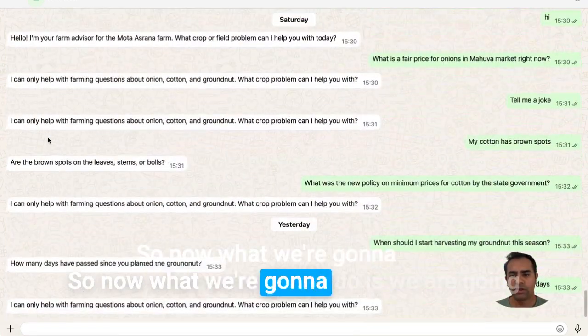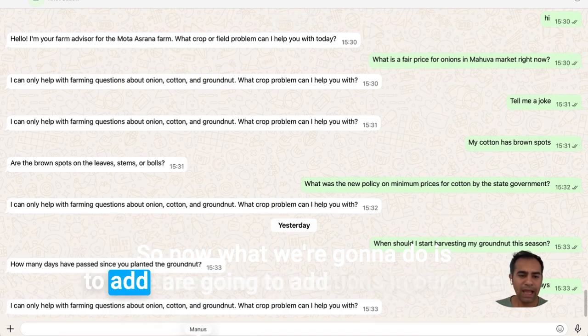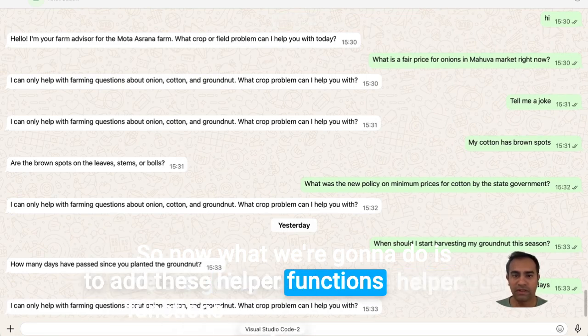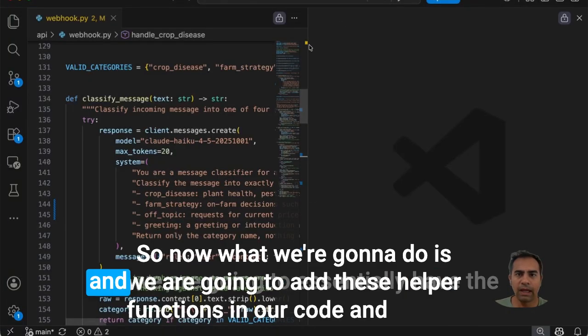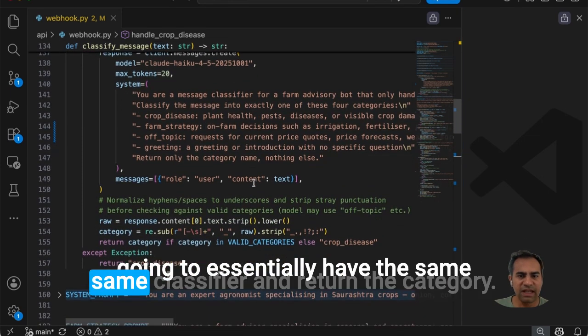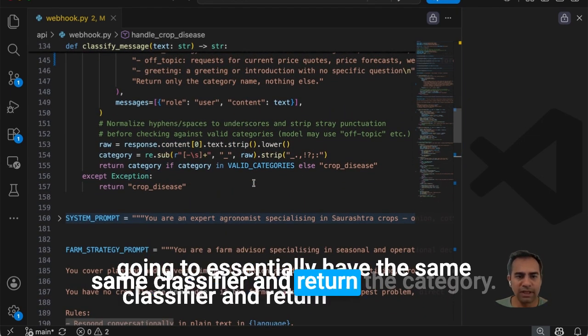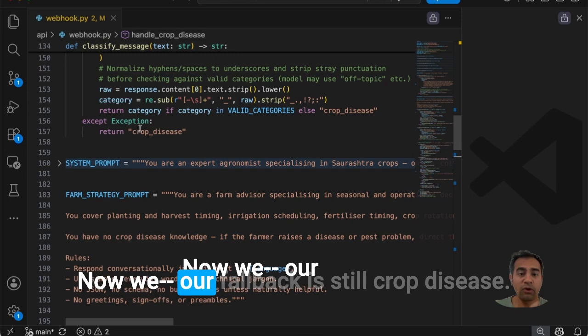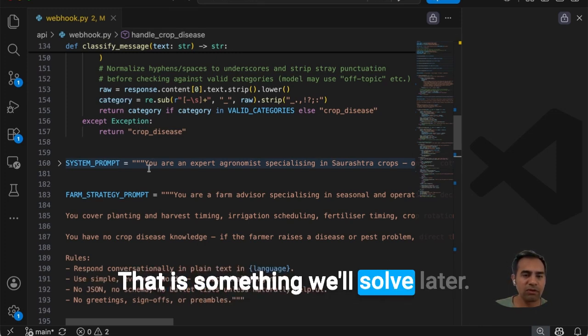So now what we're going to do is add these helper functions in our code, and we are going to essentially have the same classifier and return the category. Now, our fallback is still crop disease. That is something we'll solve later.